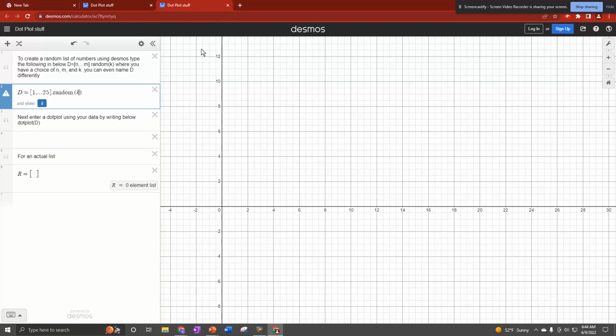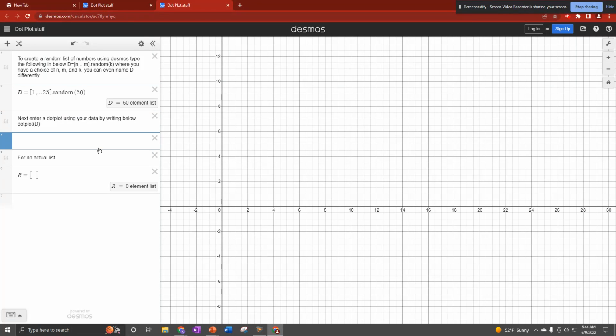And we're going to say that we want a random 50. Okay. So now we have D as a 50 element list. Now we're going to write dot plot for D.